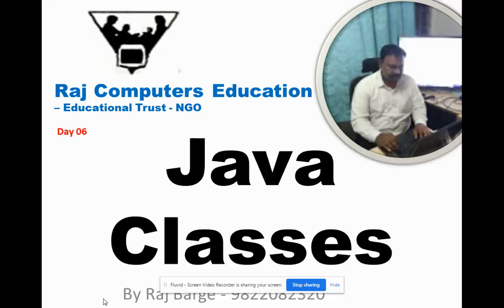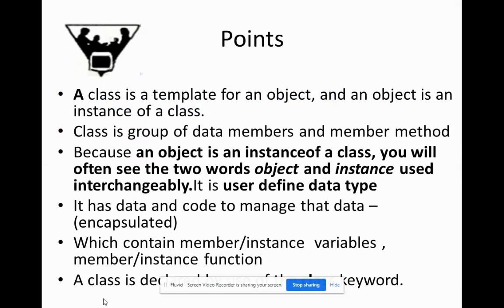Welcome all. We'll be learning today Java and its feature, classes. So what are we going to learn today? First, when it comes to class, you should know the definition of the class. Basically, what is class? Class is a template for an object. An object is an instance of the class. That means all the classes will be having objects compulsorily.